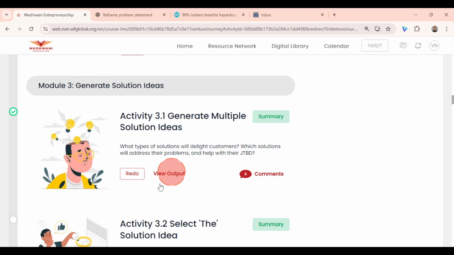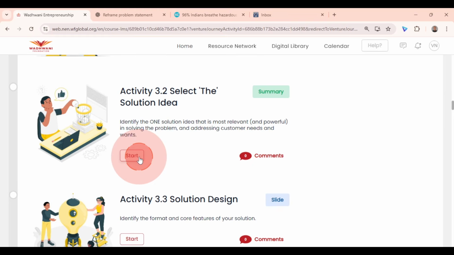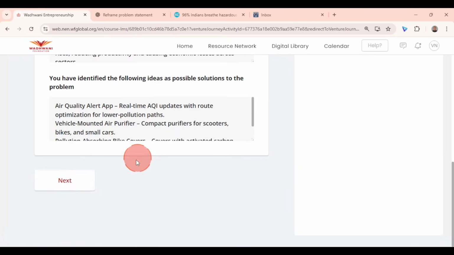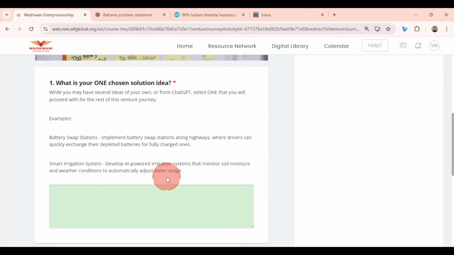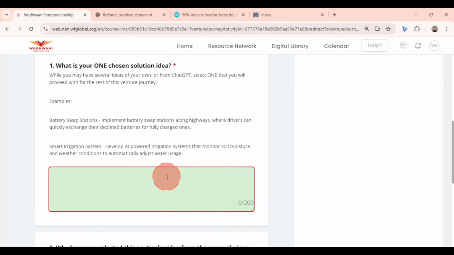Go to activity 3.2. Now 3.2 is about selecting the solution idea that you like the most. So click next. What is your one chosen solution idea? Well, I like the idea of personalized. Whichever idea among the 3 ideas that you selected, whichever idea you like the most, go ahead and type it.